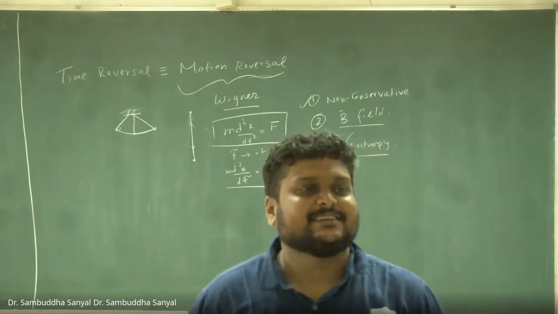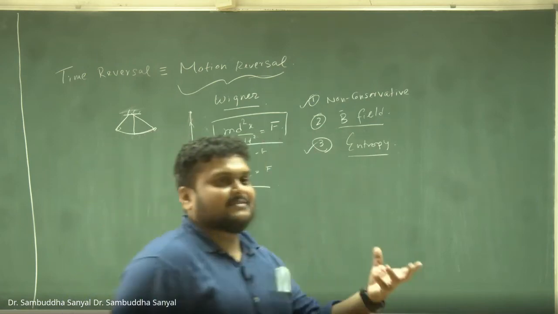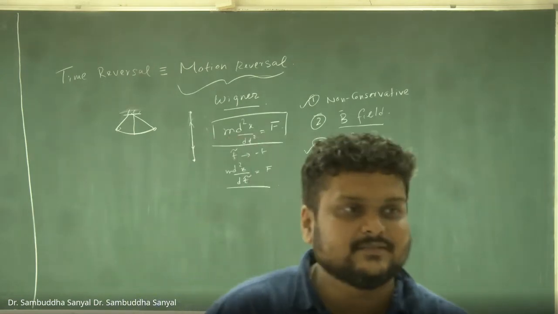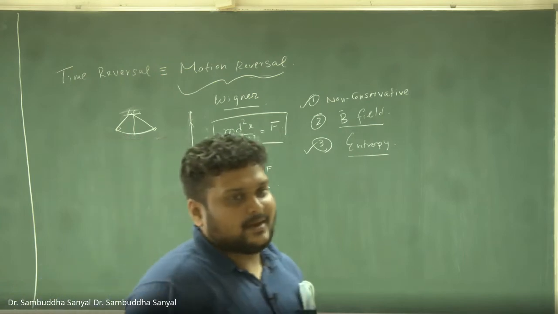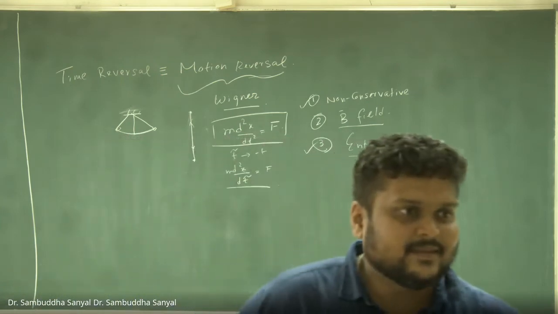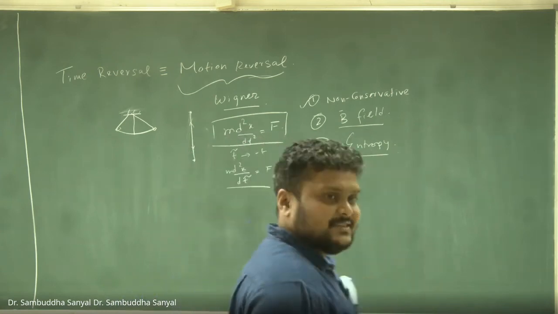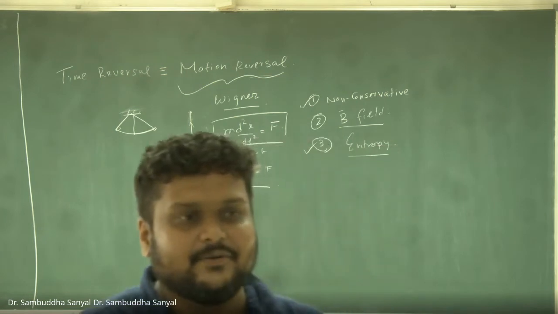Since the only thing you need is a particle following Newton's law, how are you getting a non-conservative force, or how are you getting entropy? Why can an egg not come back, and a broken egg not become whole again? How will you explain that from Newton's equation? Can you? Or if you cannot, then what do you need?